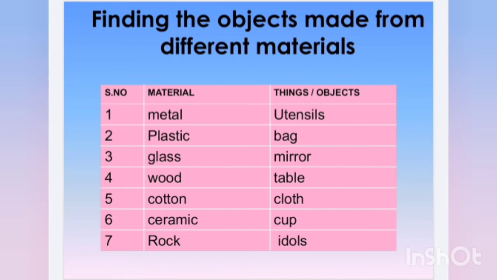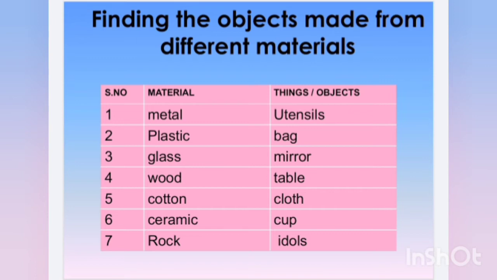Glass. Glass can be used for making mirrors, doors, windows, etc. Wood. The material wood can be used for making table, chair, bed, etc. Cotton. Cotton is used for making clothes, towels, curtains, blankets, etc. Leather.